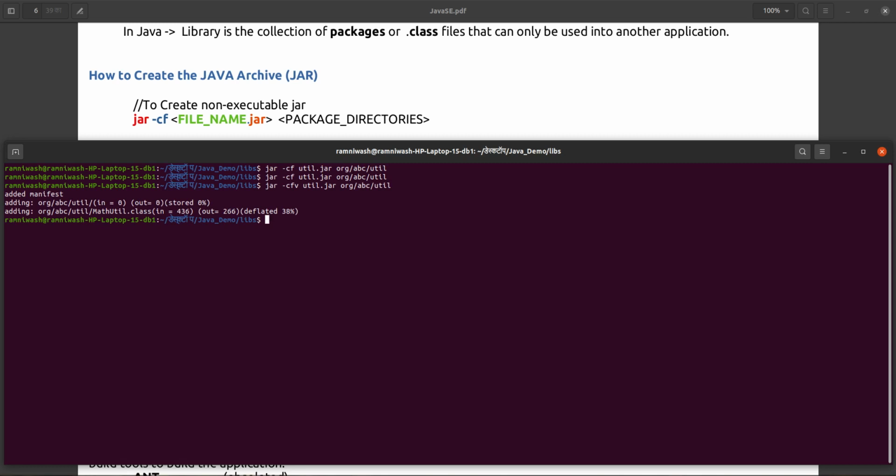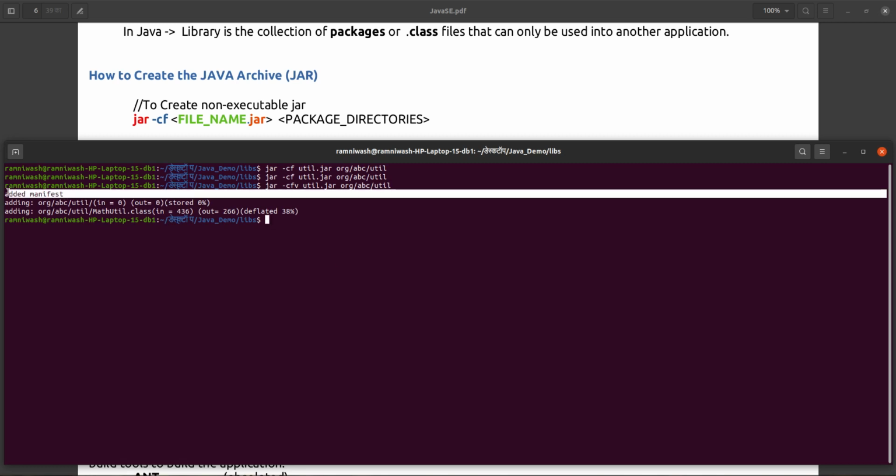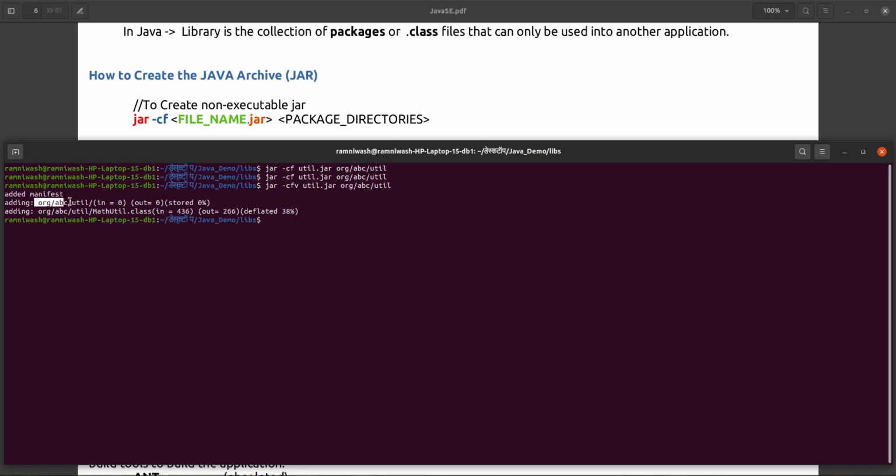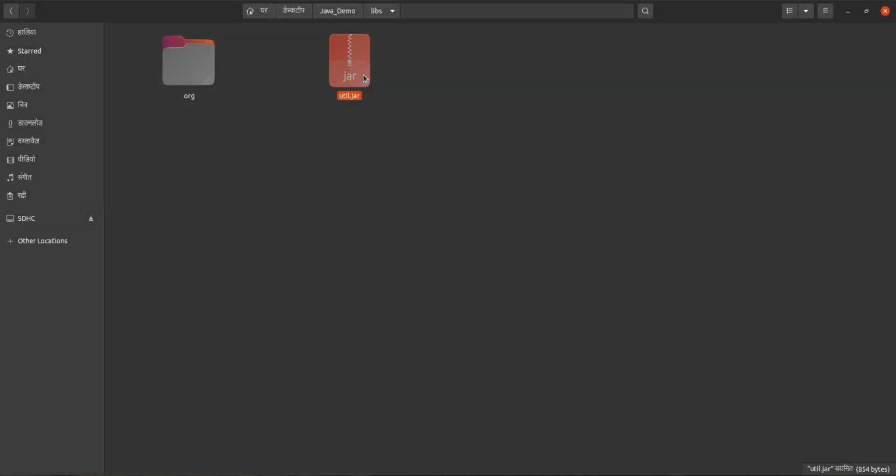See, it says the manifest file is added, then it is adding your util, and after this it is putting the .class file in that util. So only these steps are there, and your jar is created. See, I am deleting once more, and I will show once more.